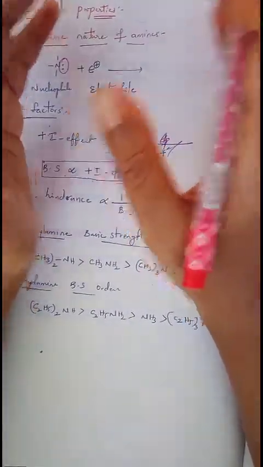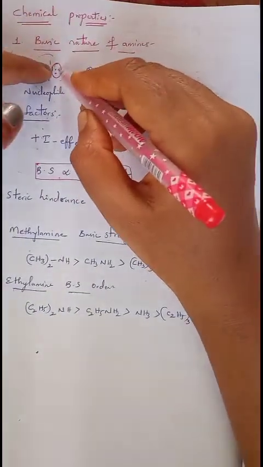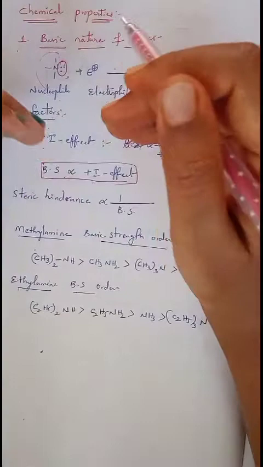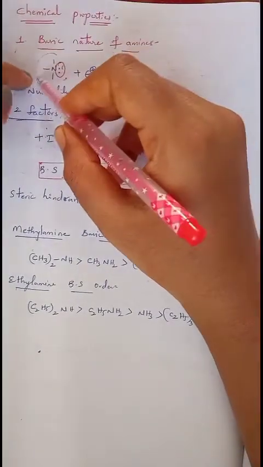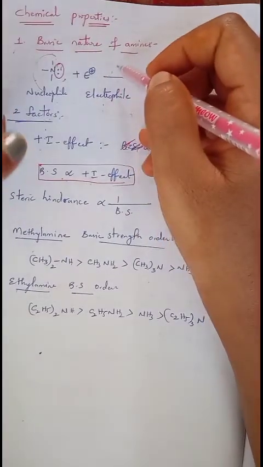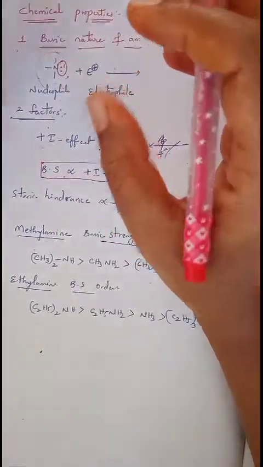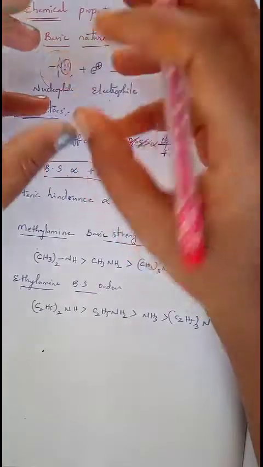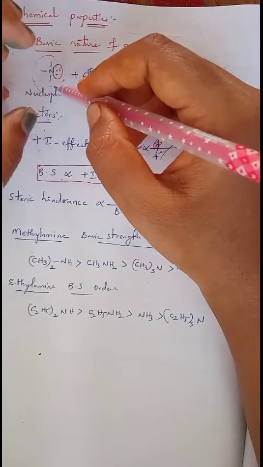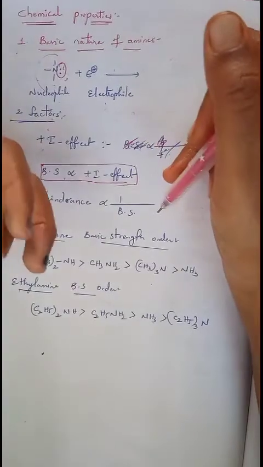So when a bulky group is present on the nitrogen atom, those bulky groups will not allow this lone pair of electrons to donate. Thereby the basic nature decreases. Listen carefully. If simple groups are present on nitrogen, then readily this nitrogen donates its electron pair and accepts the proton. If all three groups on nitrogen are bulky, then those bulky groups surround this lone pair of electrons present on nitrogen, which will not allow this lone pair for the donation purpose. Thereby the basic nature decreases.